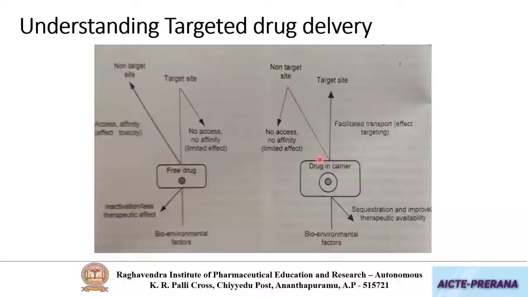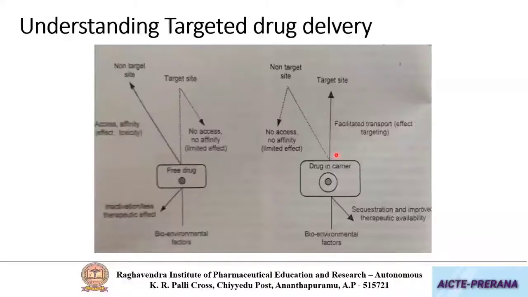Okay, that means the access of free drug to the target sites will be very limited. But the same, when it is given in the form of a targeted drug delivery system, the chances for that to reach the target site will increase.